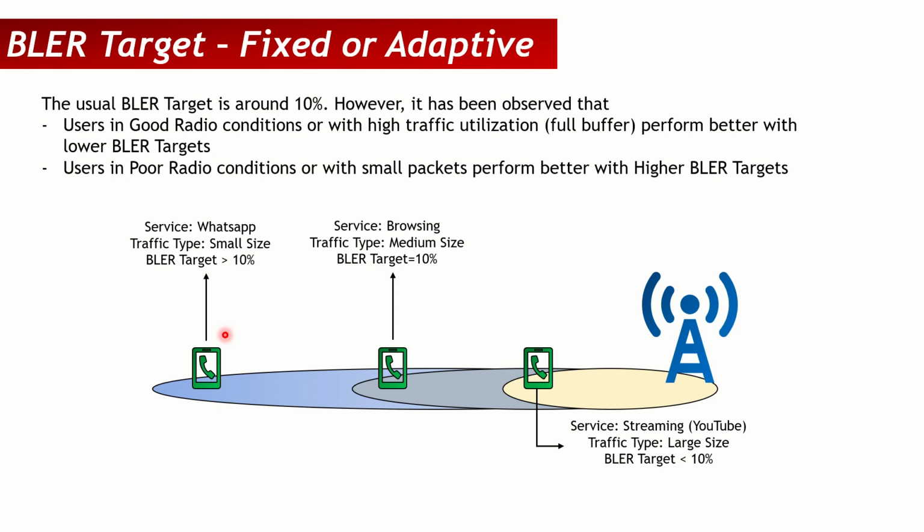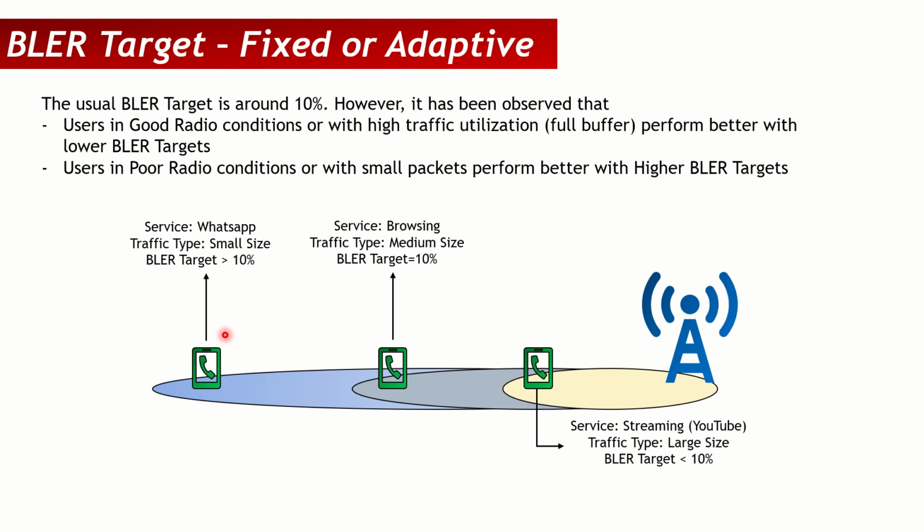So a higher BLER target has been seen to provide better gains because you can actually increase the MCS. If you increase the MCS with a higher BLER target, that means the TBS, the transport block size, will also increase. That might also reduce your segmentations as well.